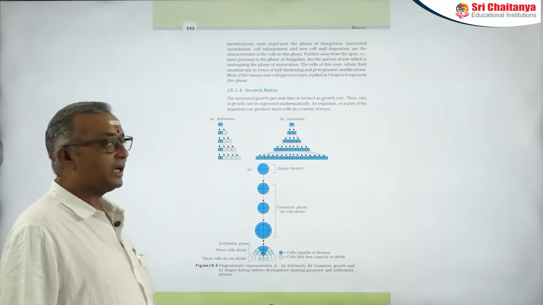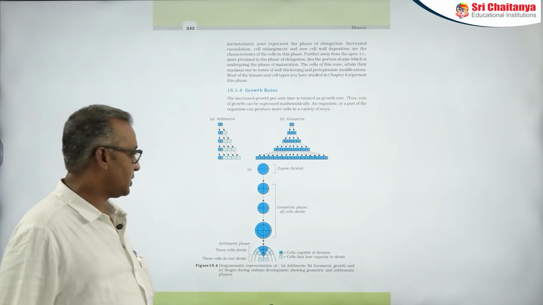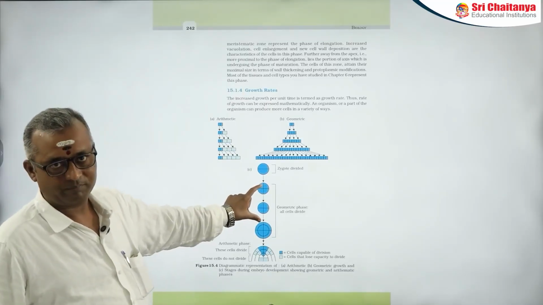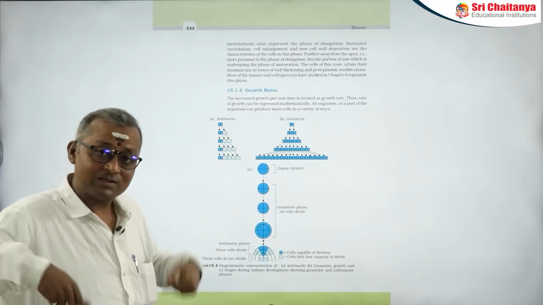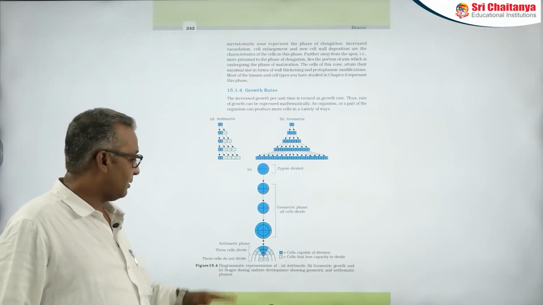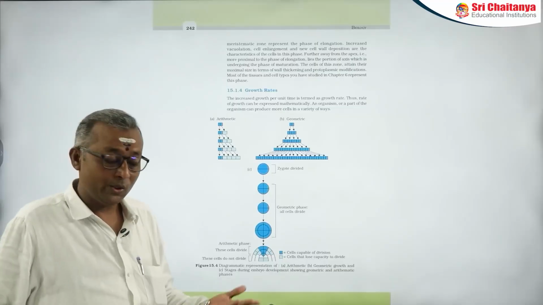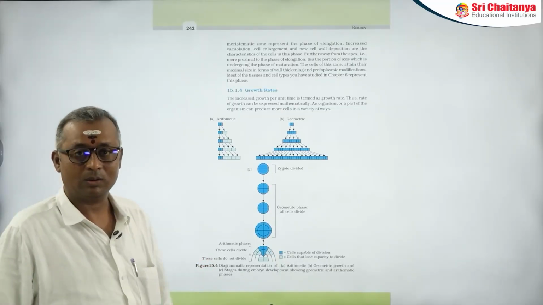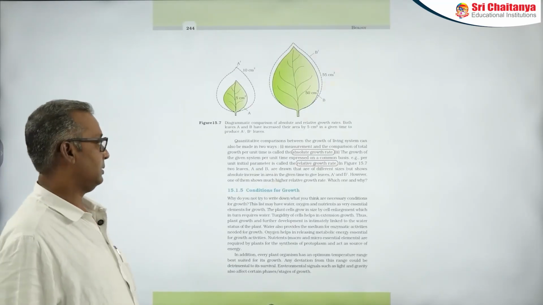Now look into this diagram once again. If you take a zygote, in the zygote, initially you can find a geometric type of growth, like every cell undergoes division and every cell will have division capacity. Whereas later it turns into arithmetic growth. So in the life of a plant, you can see both geometric growth as well as arithmetic growth. Both are observed. So this is very important.